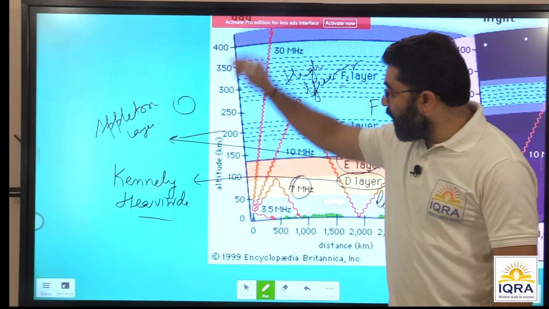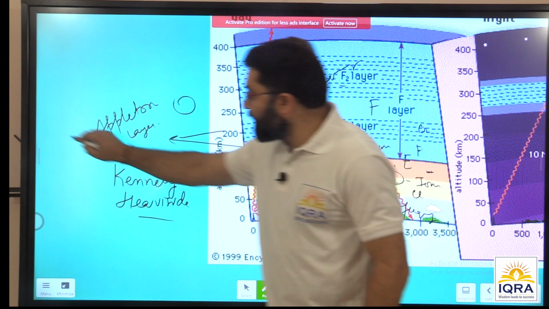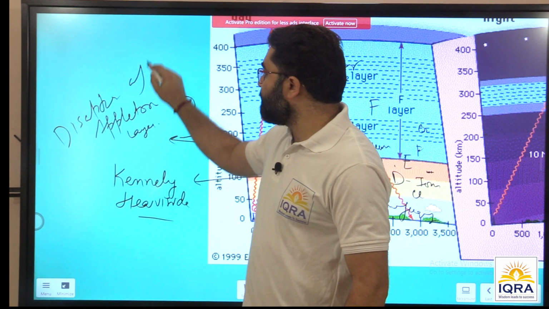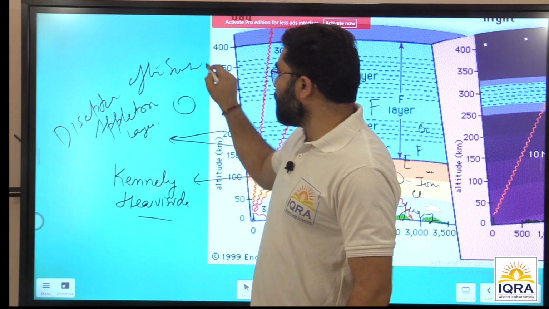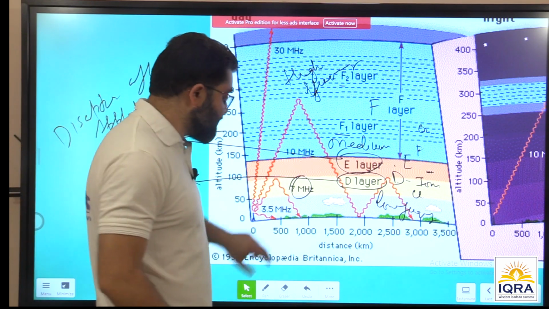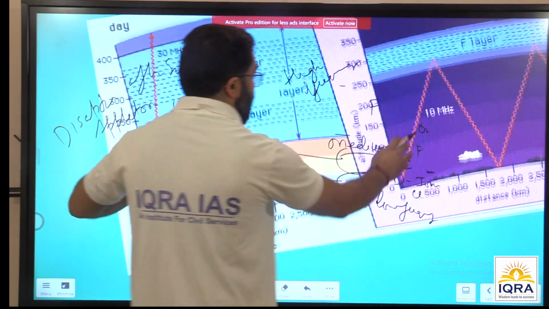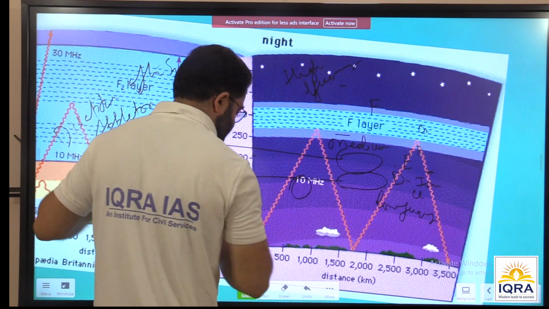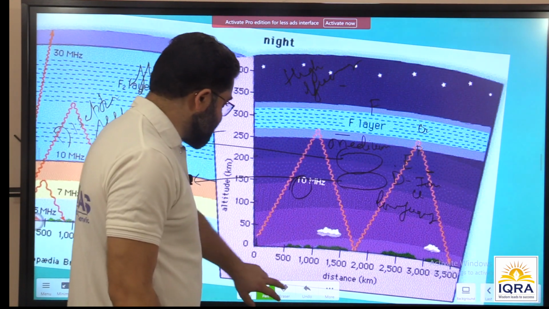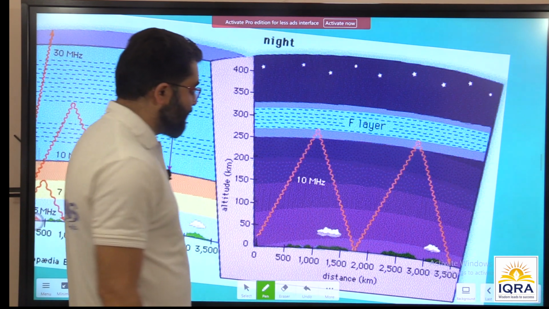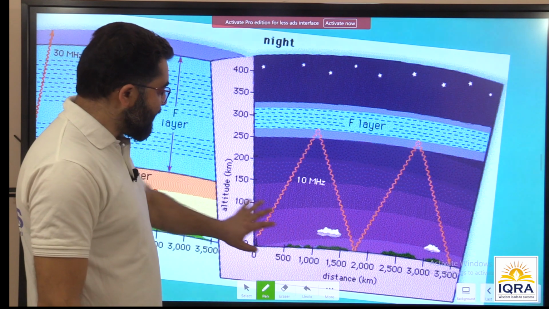Right? Now all these layers start disappearing after sunset. So we don't have separate layers in the ionosphere because the dissociation starts after sunset. Let's see what happens during the night time. So this is night.